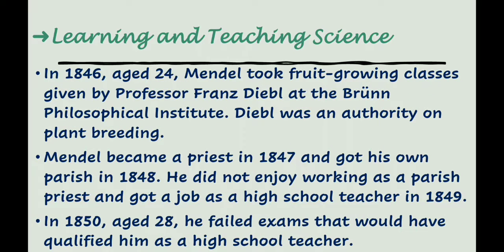Learning and teaching science. In the year 1846, at the age of 24, Mendel took fruit growing classes given by Professor Franz Diebl at the Brno Philosophical Institute. Diebl was an authority on plant breeding.